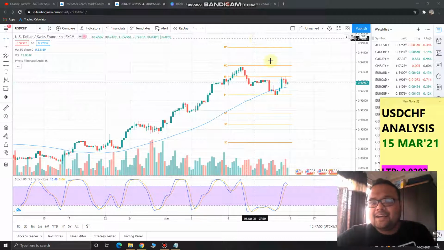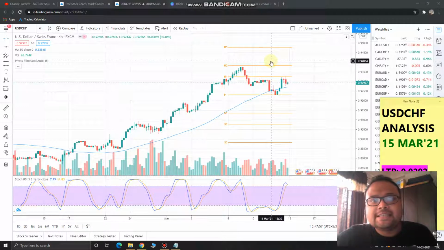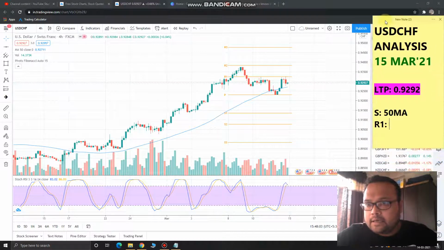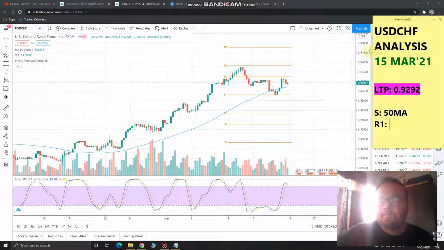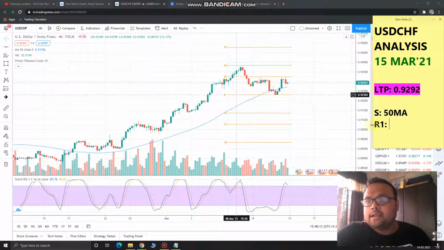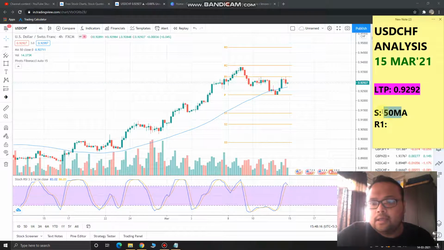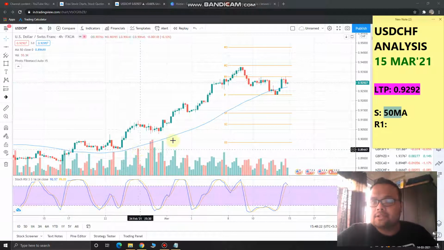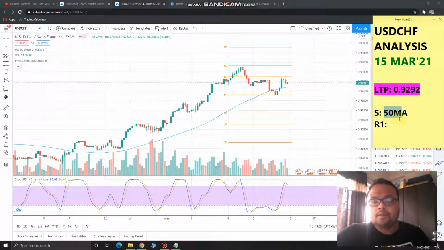So we can see that the last traded price of USD CHF, US dollar Swiss franc, is 0.9292. Okay, let me take out the note to the upside. So this is the last traded price. And there is no doubt that the market is in a beautiful uptrend. And as you can see, in the place of support, I have written 50 MA. So the market is trading support in the 50 moving average. That's why I have written 50 MA.